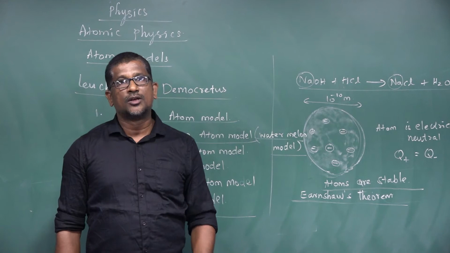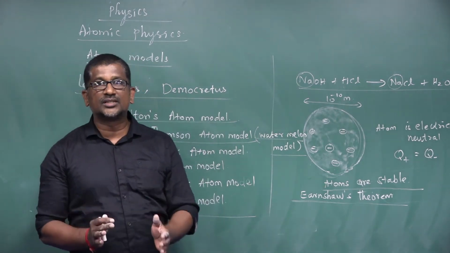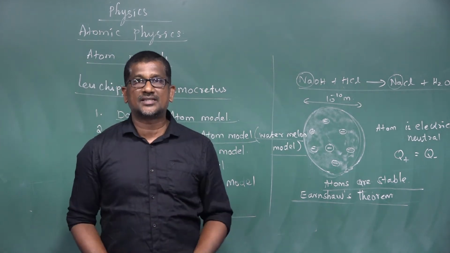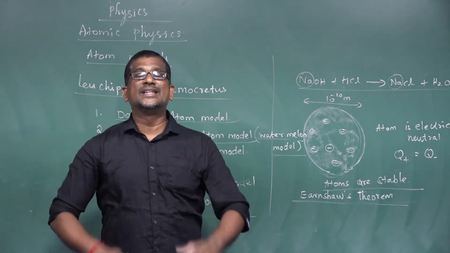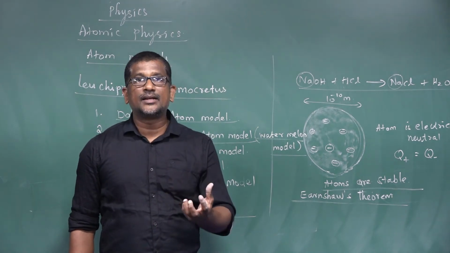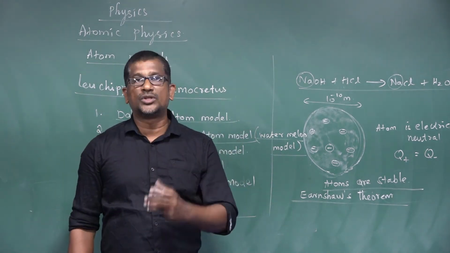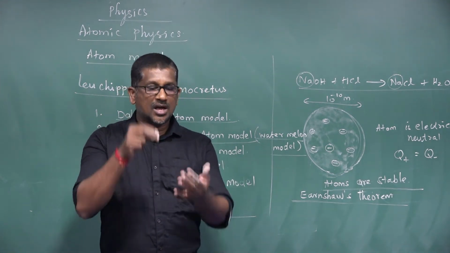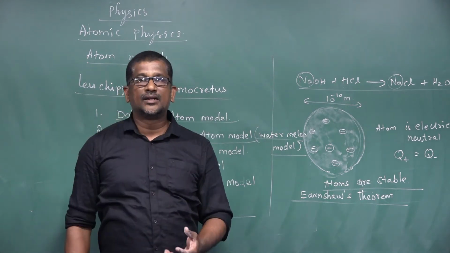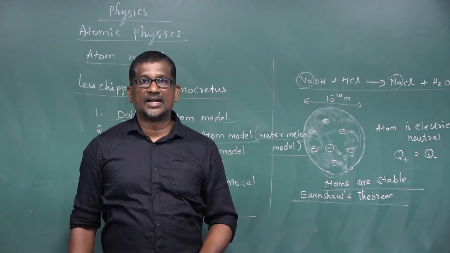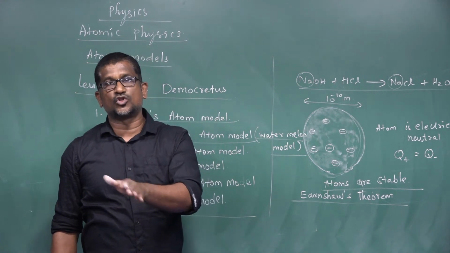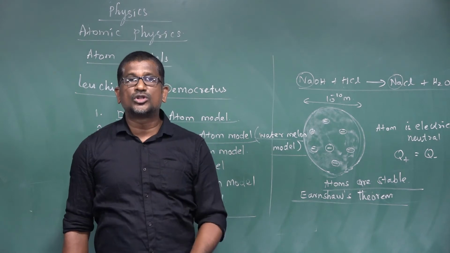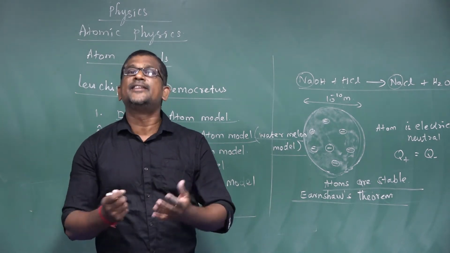So once again I repeat, according to J.J. Thomson, the atom is visualized as a homogeneous sphere containing a uniform distribution of positively charged particles, and the negatively charged particles, that is electrons, are embedded in it, like seeds in a watermelon. So J.J. Thomson's atom model is also called the watermelon model or plum pudding model.